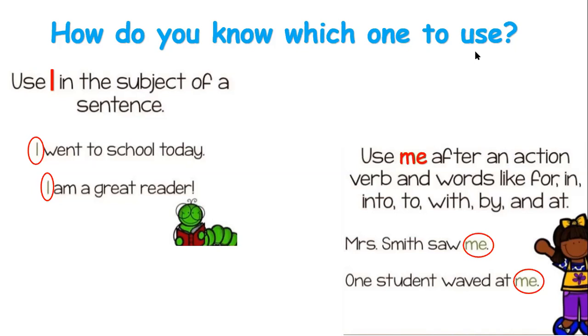So here we have the verb, and after that we use me. So after the verb we use me, but before it we can use I. Okay? One student waved at me. We have here the preposition at. We can use me after it, not I. Okay?